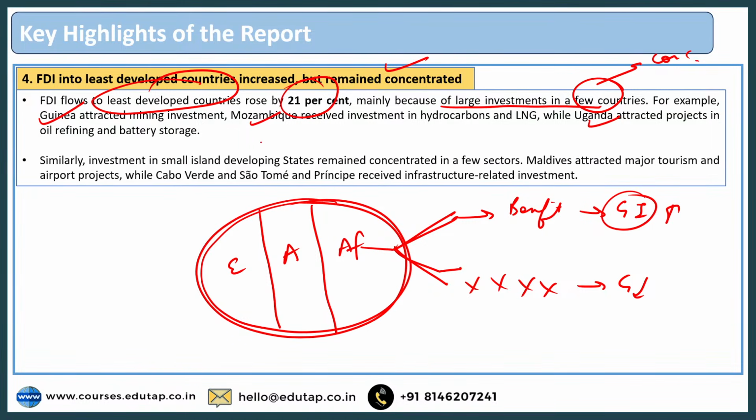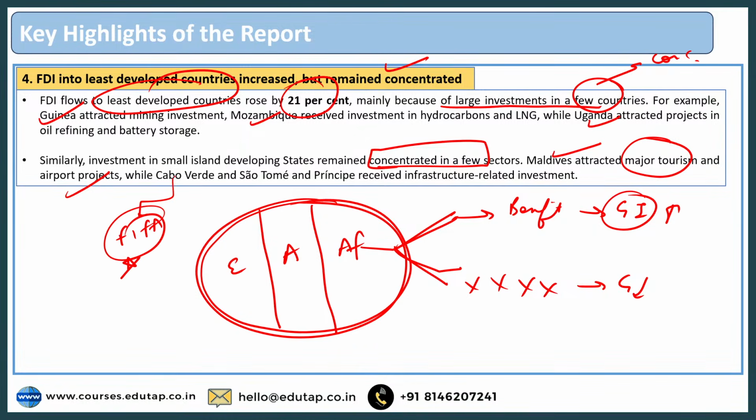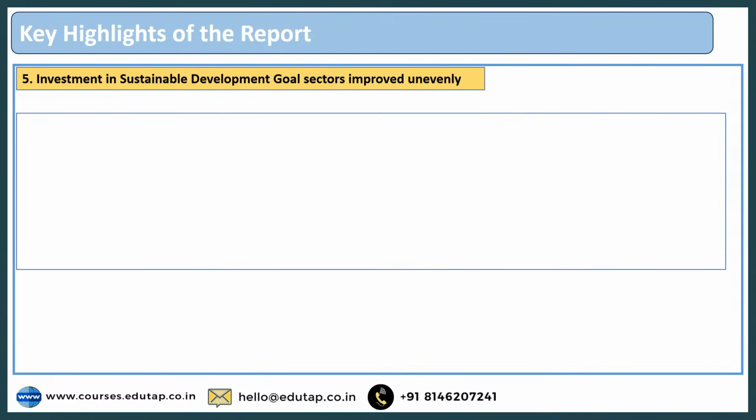And similarly, investment in small island developing states also, again the small developing countries. Over here, the growth was concentrated in few sectors only. For example, Maldives attracted major tourism and airport projects. And Cabo Verde, you must have heard about Cabo Verde. It was there in FIFA also this year, and it played very well. Anyways, Cabo Verde and Sao Tome and Principe received infrastructure related investment. So you can see over here also, even if the investment is happening, it is in few sectors only, so a lot of unevenness and divergence is there.